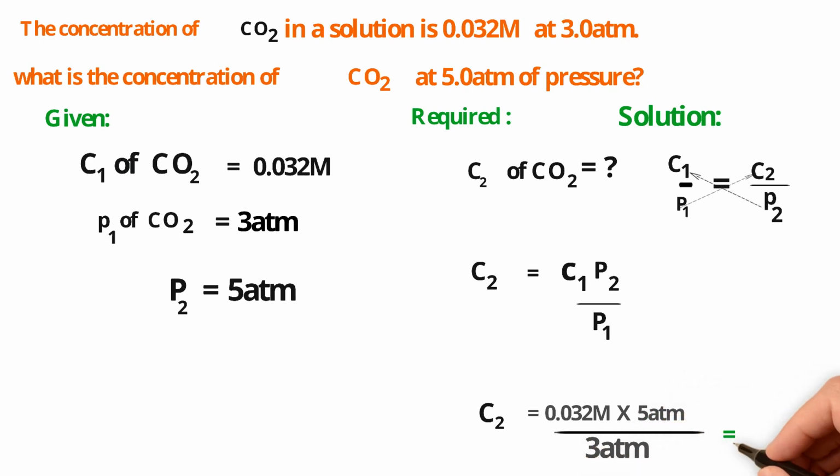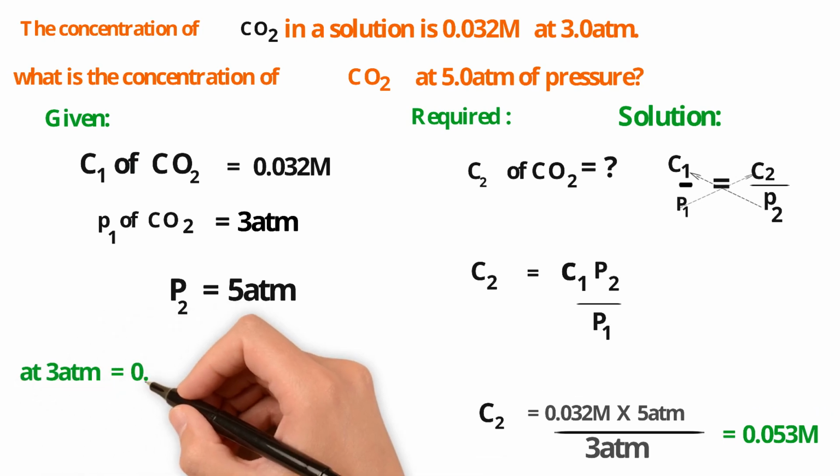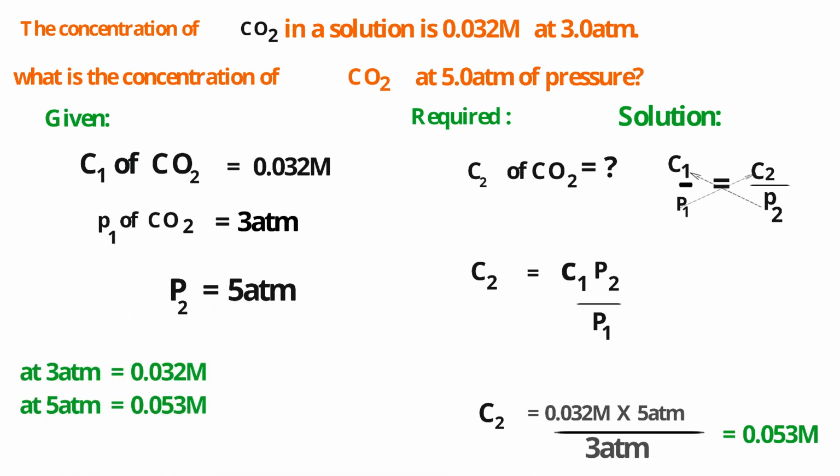Now look. At 3 atmosphere, the solubility of carbon dioxide is 0.032 molarity, but at 5 atmosphere, the solubility of carbon dioxide is 0.053 molarity. As the pressure increases, the solubility of carbon dioxide also increases.